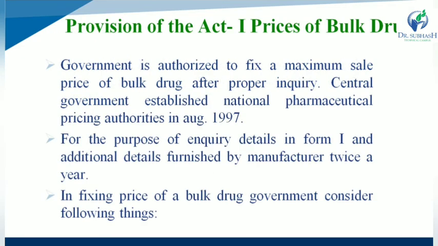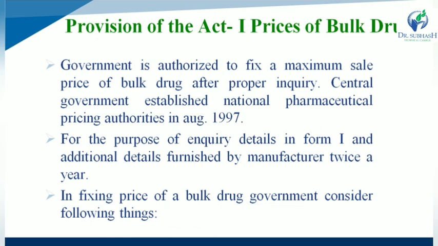What about provisions of the act? The first provision of the act is the price of bulk drug. The government is authorized to fix a maximum sale price of bulk drug after proper inquiry, and the central government established the National Pharmaceutical Pricing Authority in August 1997.